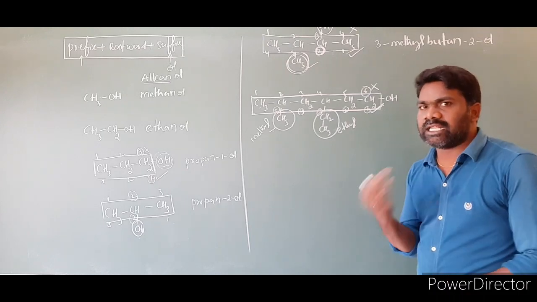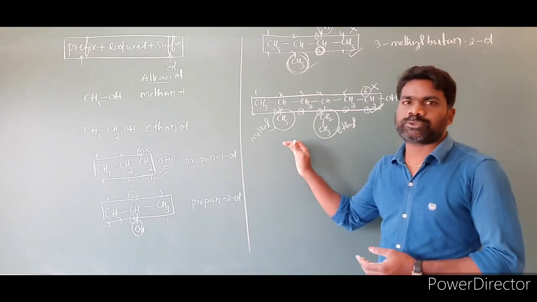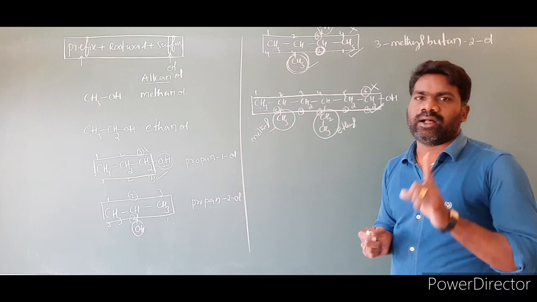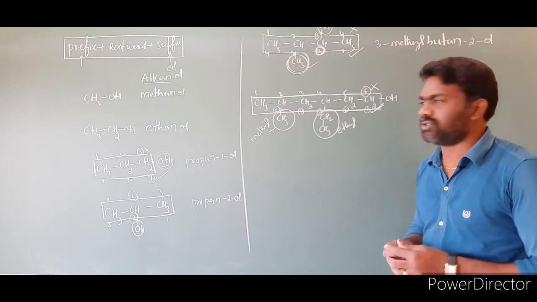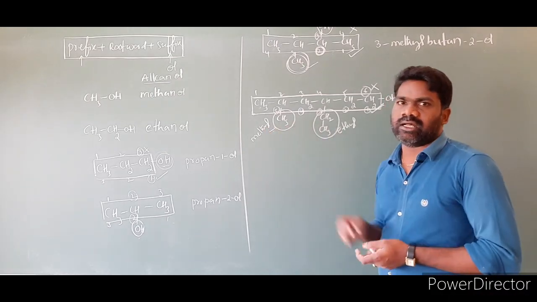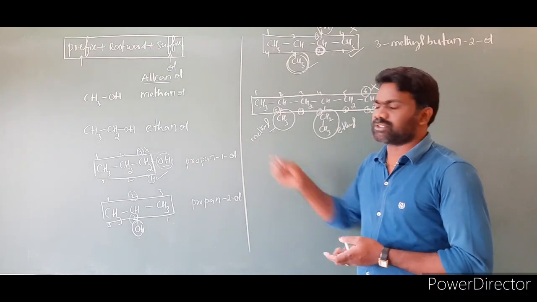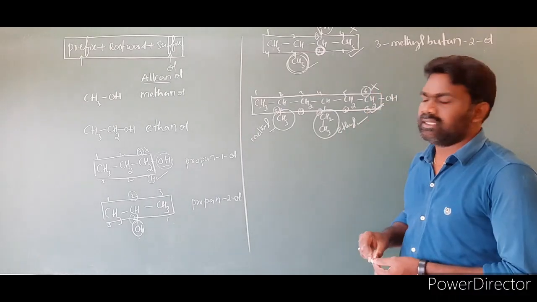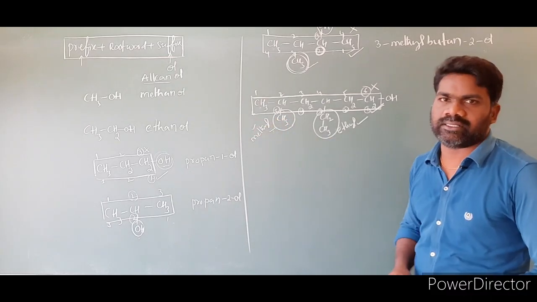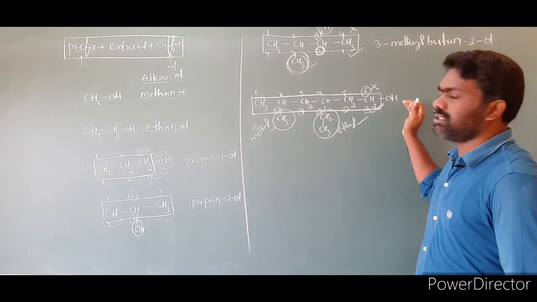Then, while writing the name of the compound, we have to arrange the substituents in alphabetical order. This is another rule. This one starts with E, this starts with M. So first we have to write ethyl, then methyl. Then at the end we have to write the suffix ol.